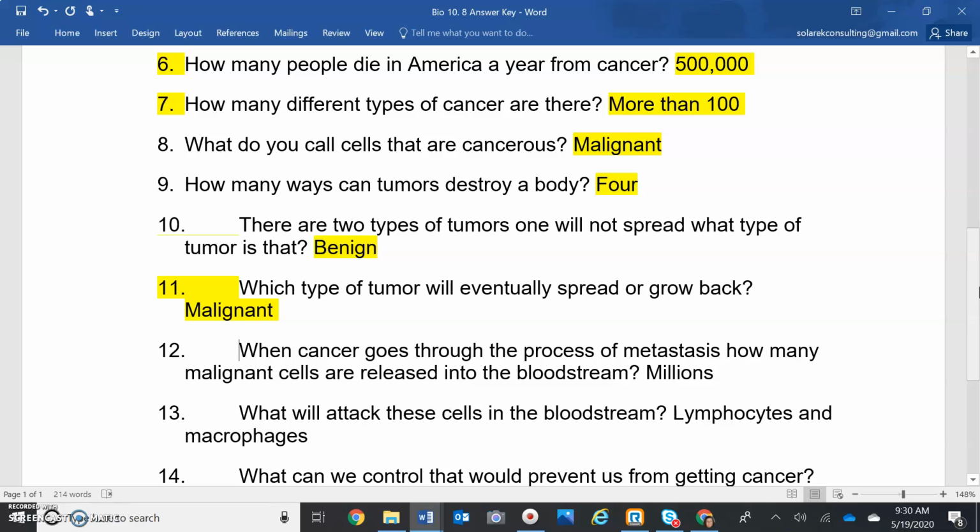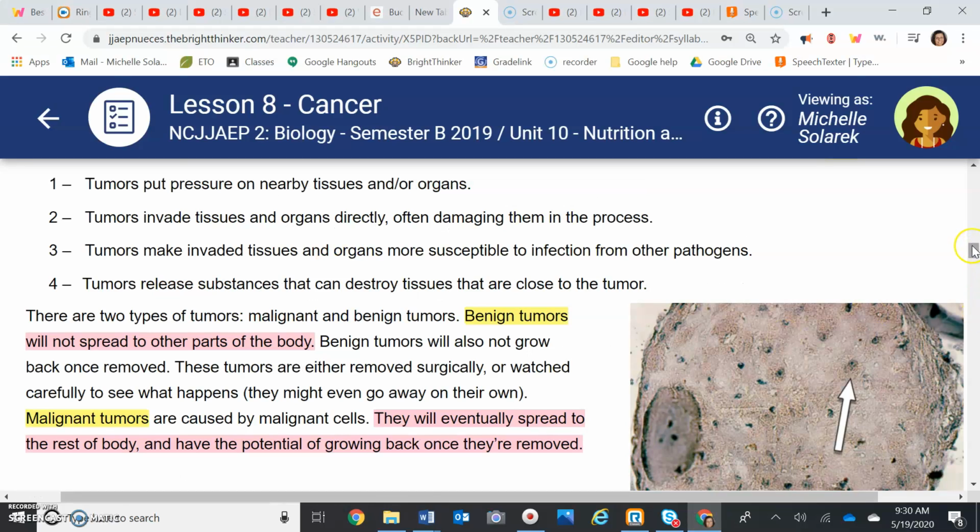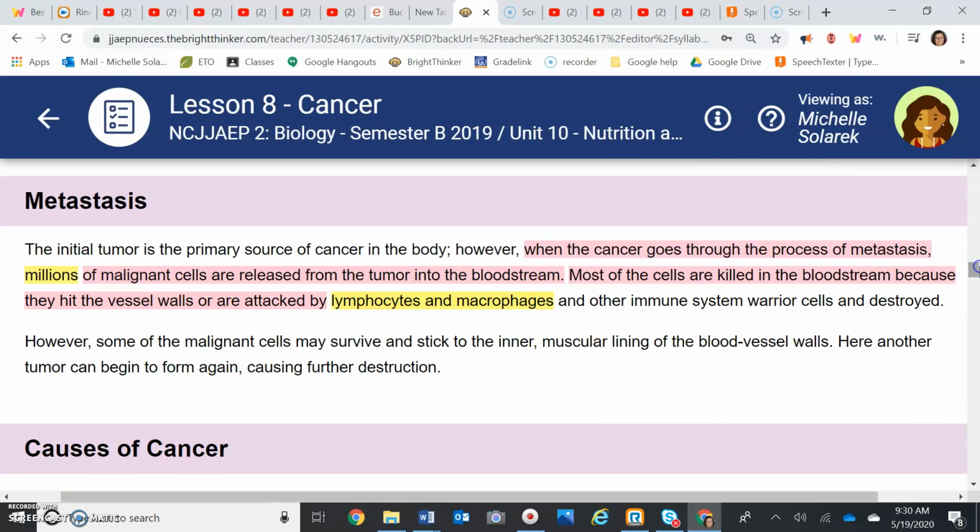Now this next question, I'll show it to you over in the lesson because I thought this was really crazy. When cancer goes through the process of metastasis, that means when it's going to spread, how many malignant cells, now remember malignant is cancer cells, can be released from the tumor into the bloodstream?